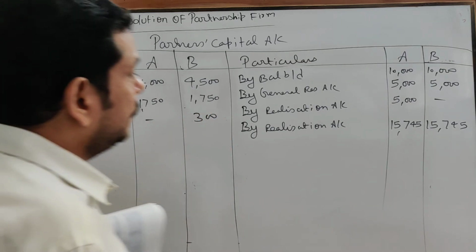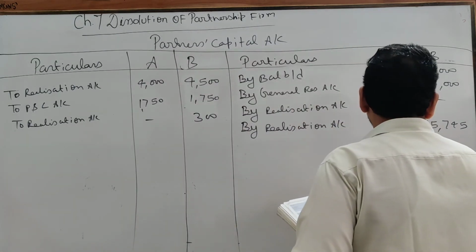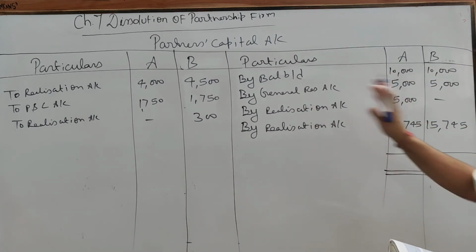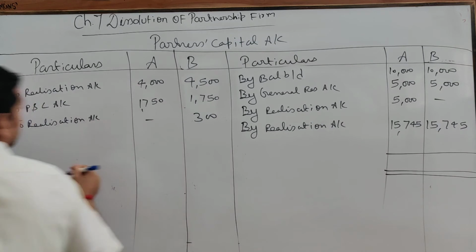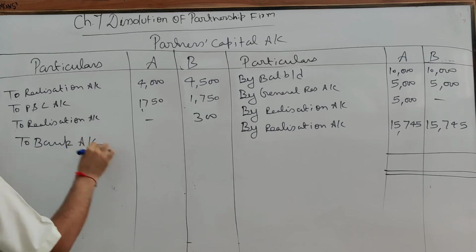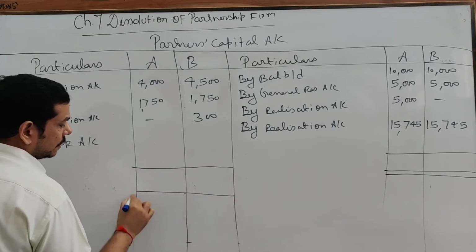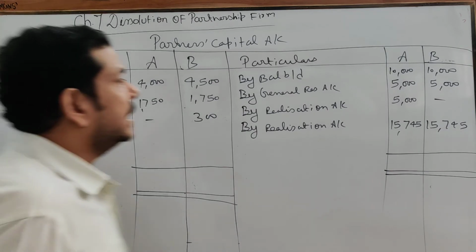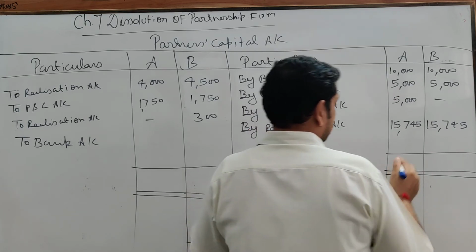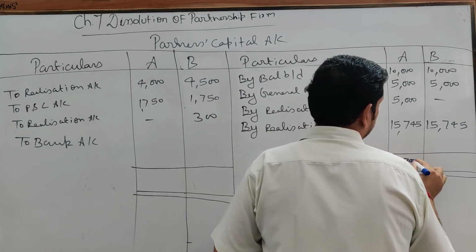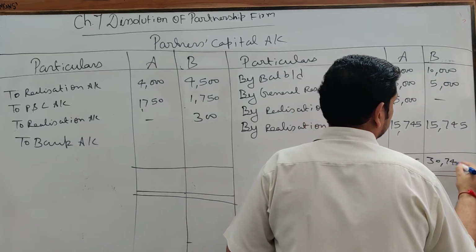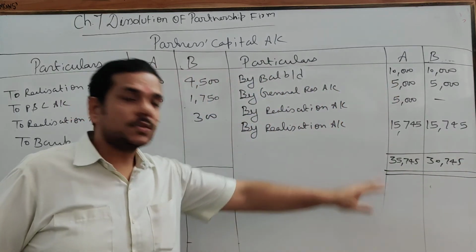Okay. Now we will make a total of this and make payment to the partner. So first make a total of the credit side and subtract the debit side, and the remaining will be paid. So write it over here to bank account. Now make a total of the debit: 10, 15, 20, 35,745. Total 15, 15, 30, 745. Now this is the payment which the partner has to take from the firm.